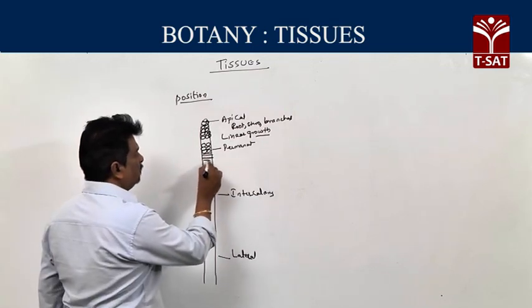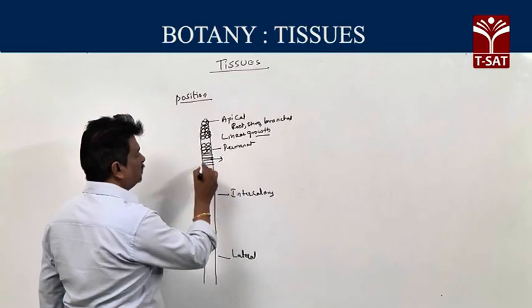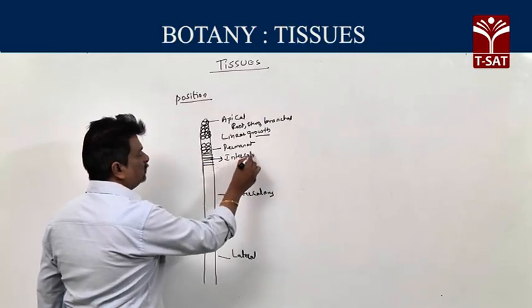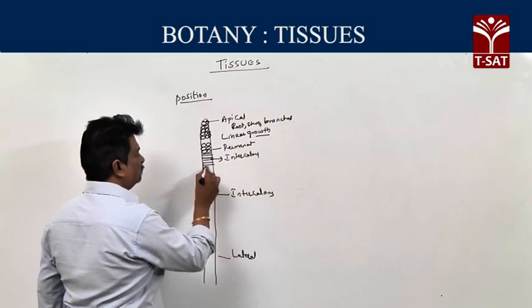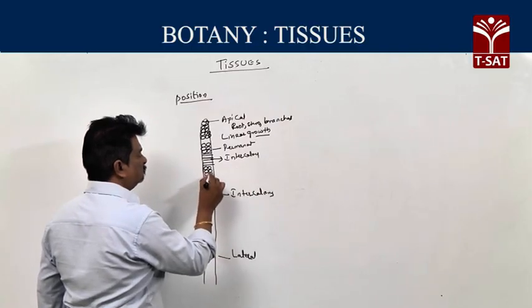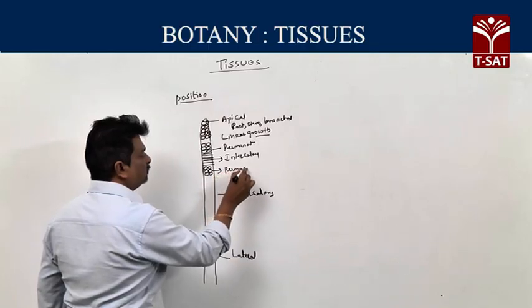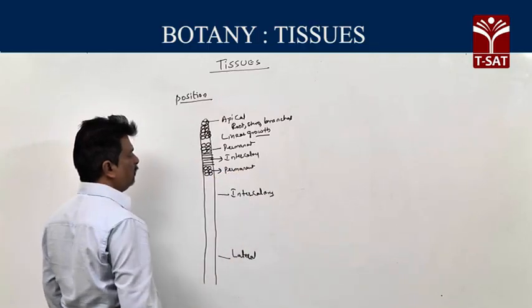But at certain areas, these cells regain power of division. Again, some cells lose power of division and form permanent tissue.